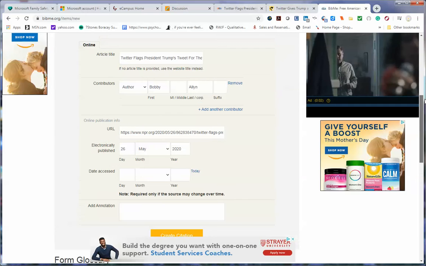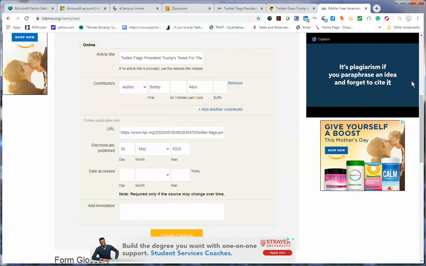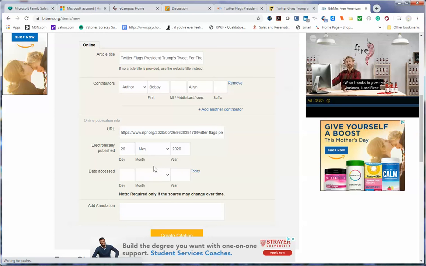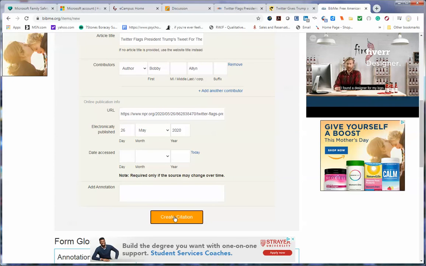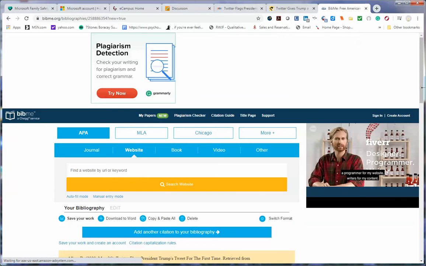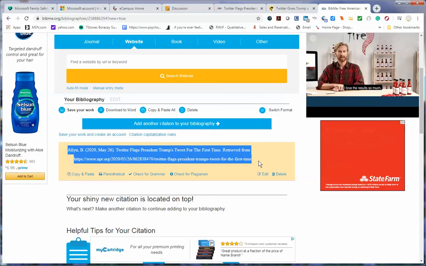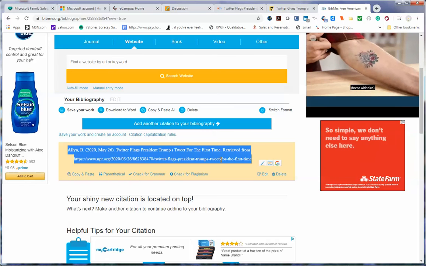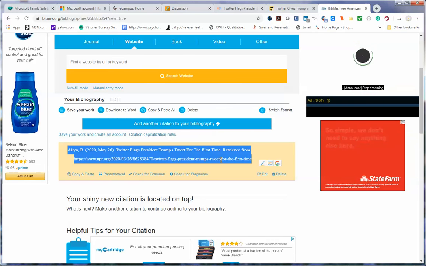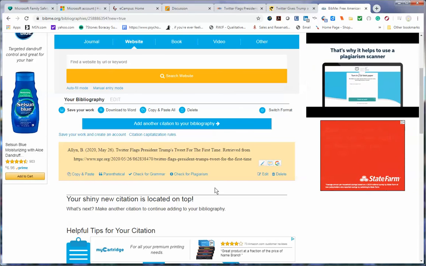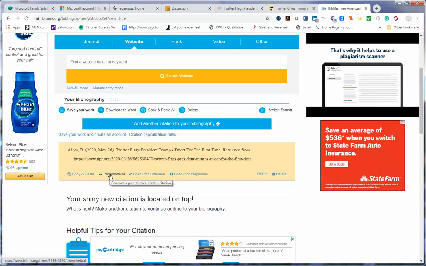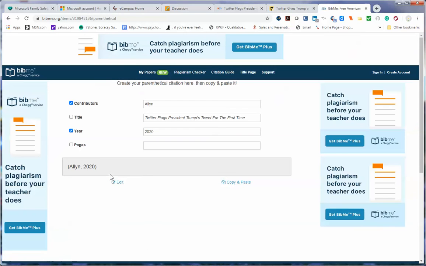Sometimes some information is blank, so you have to go back to the source and fill in the necessary information. We don't need this for APA, so click create citation, and what happens now? Voila, you have the reference, the full reference, which we put at the end of our presentations, at the end of our essays or research paper. There's a section that says references. And take note, class, you can also copy the parenthetical citation. So if you click on that, you will get the copy and paste.